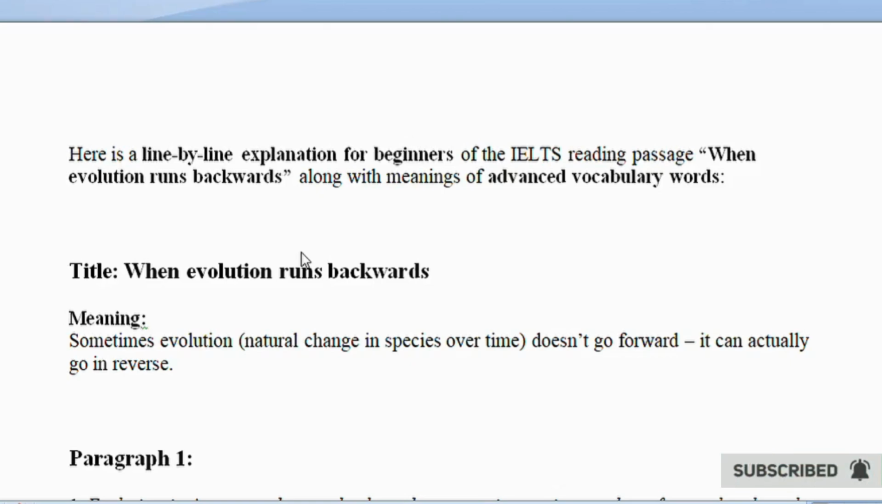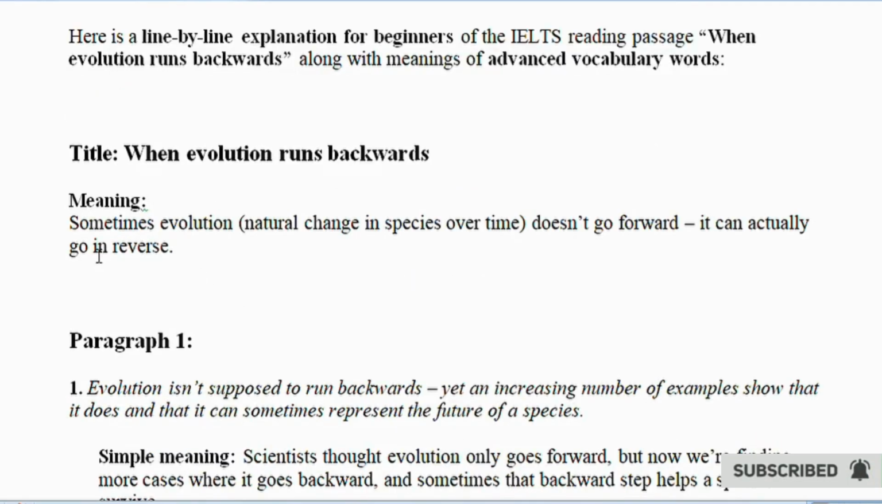Here is a line-by-line explanation for beginners of the IELTS reading passage, "When evolution runs backwards," along with meanings of advanced vocabulary words. Title: When evolution runs backwards. Meaning: sometimes evolution, natural change in species over time, doesn't go forward, it can actually go in reverse.